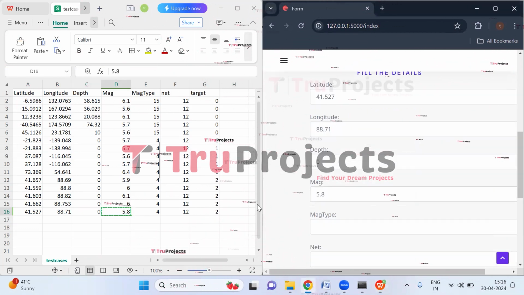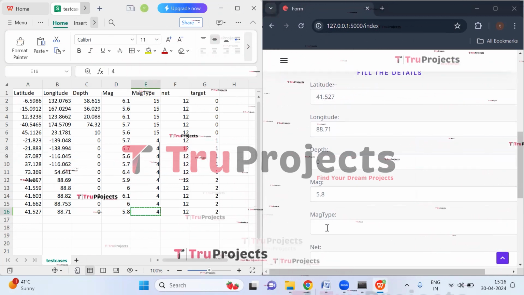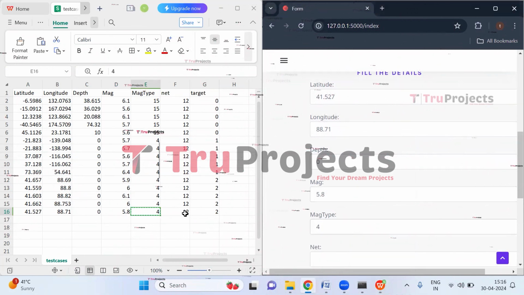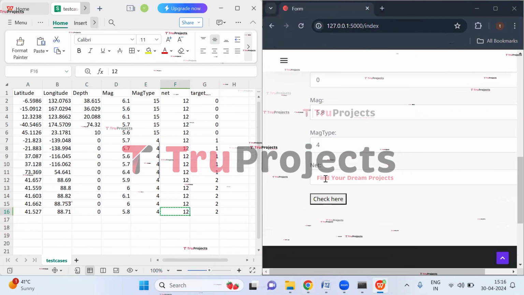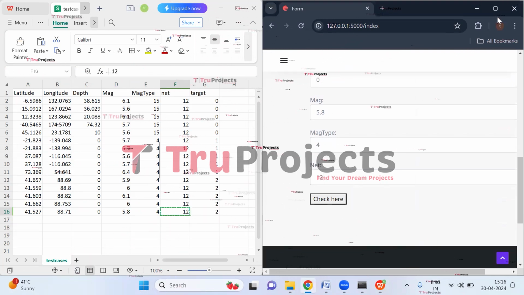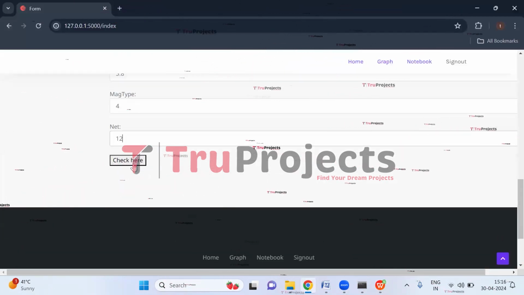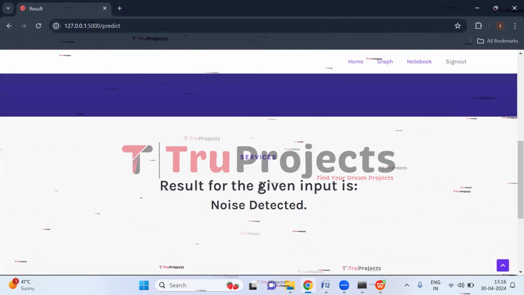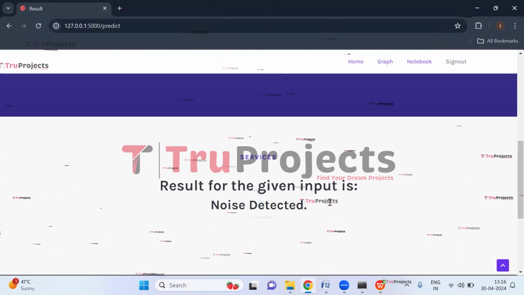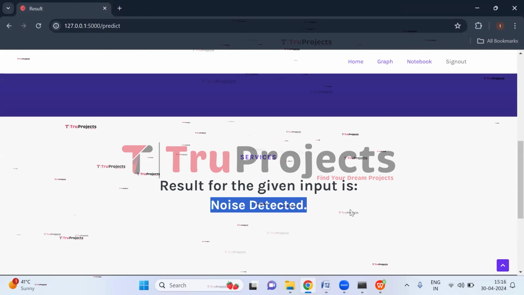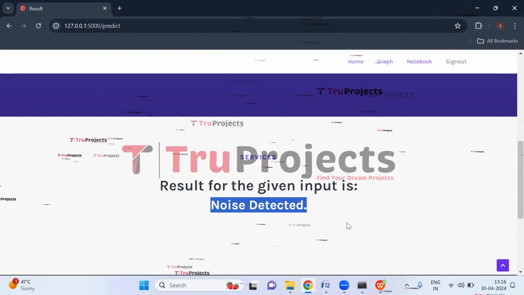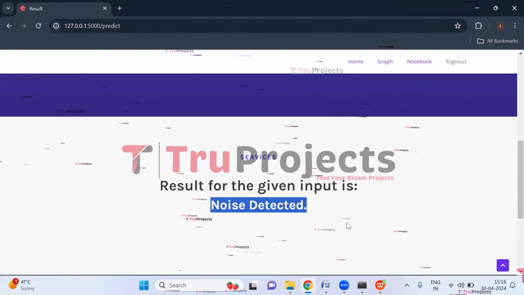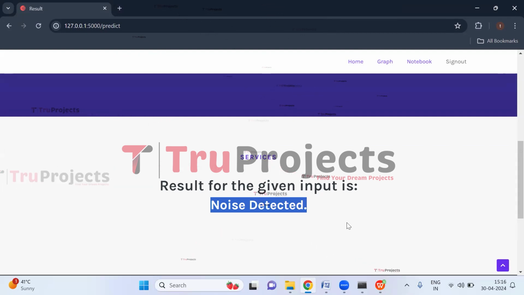Magnitude is 5.8. Magnitude type is 4. Net is 12. Now click here. So here we can see the result for the given input is noise detected. So based on the entered values, noise is detected.